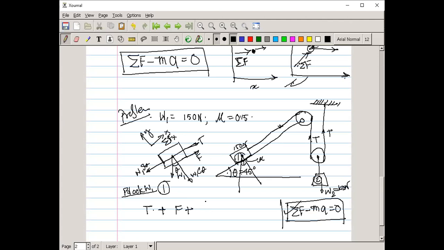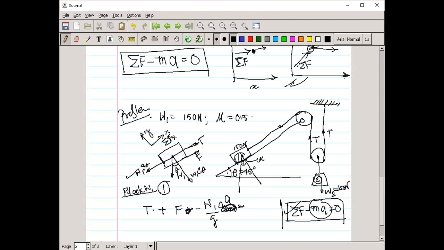So we can write minus W1 by g into A, which is mass into acceleration.